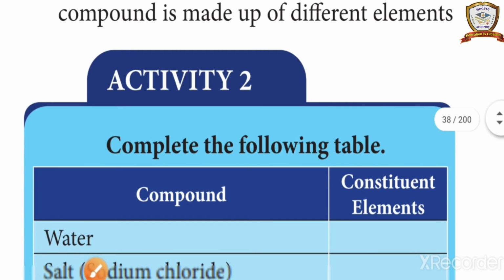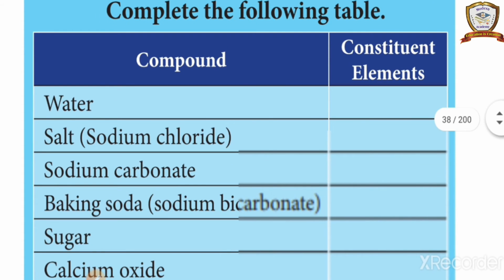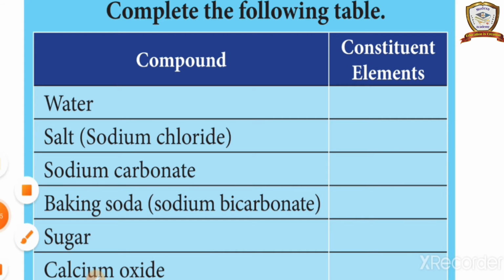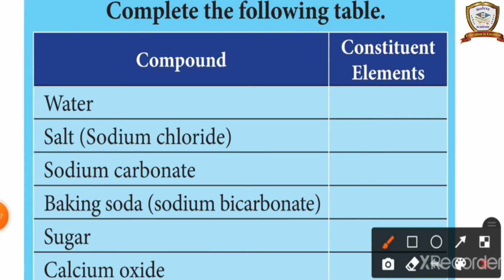Next, one activity is there. Listen carefully. Complete the following table. Water: hydrogen and oxygen are the constituent elements. Sodium chloride: sodium and chlorine are the constituent elements.